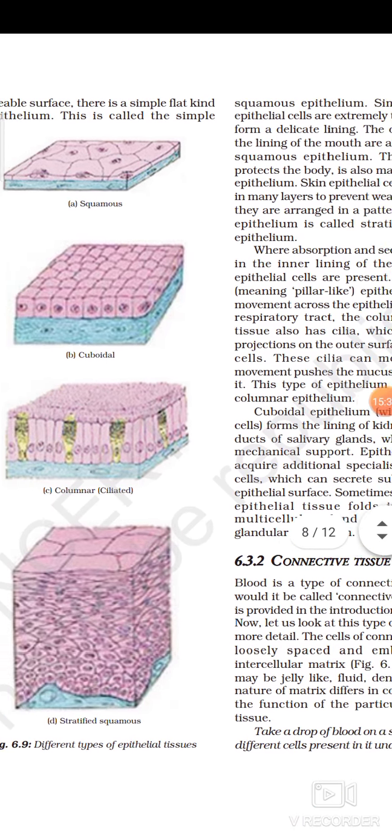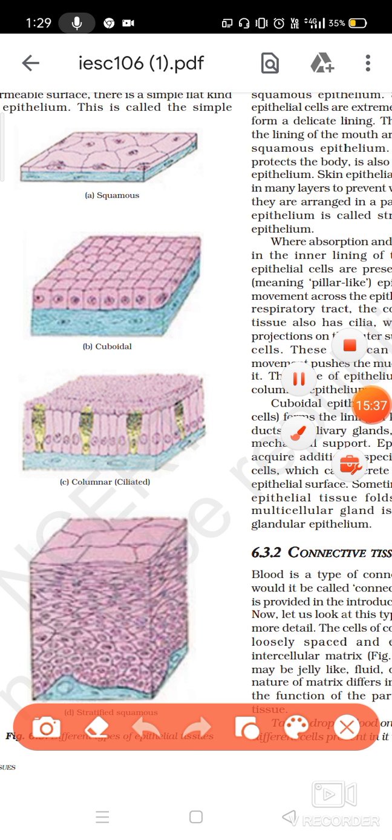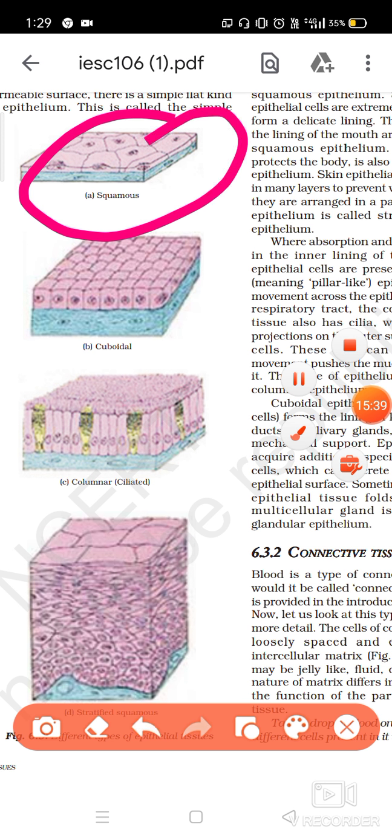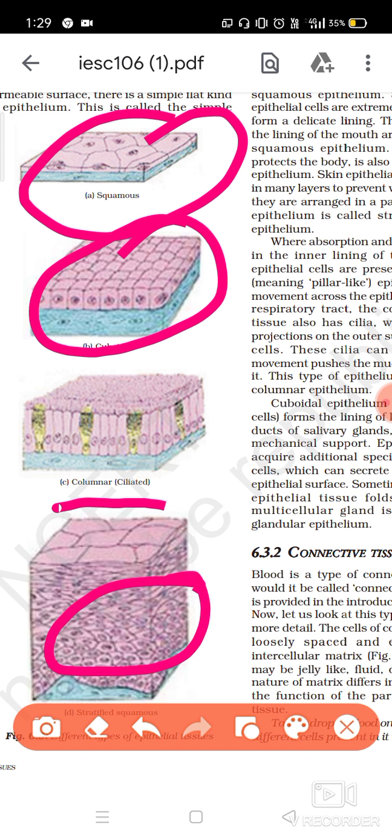These are the different types of epithelium tissue: squamous epithelium tissue, cuboidal epithelium tissue, then columnar epithelium tissue or ciliated epithelium tissue, and lastly cuboidal epithelium tissue.